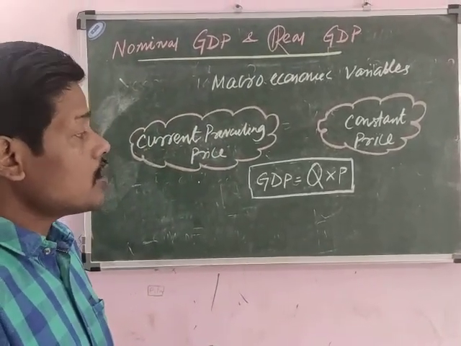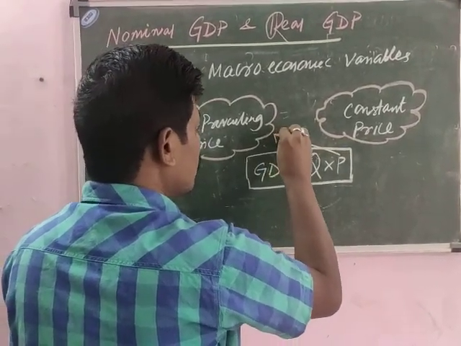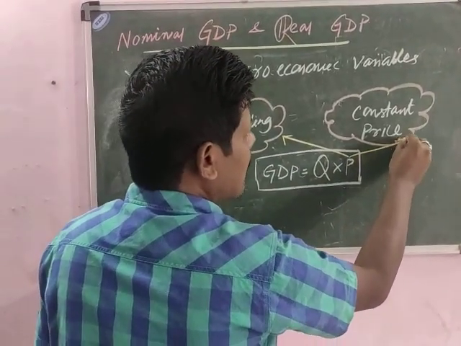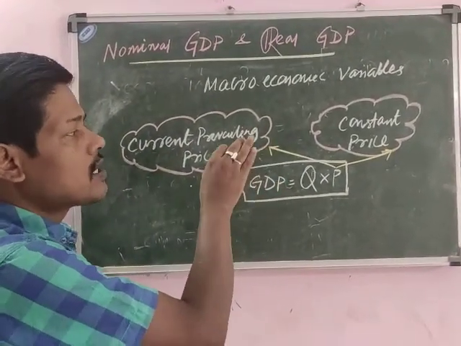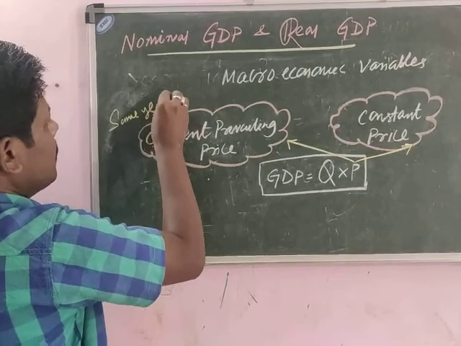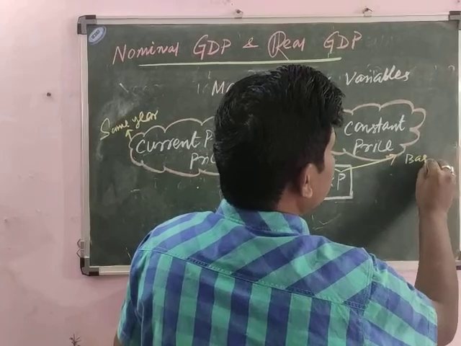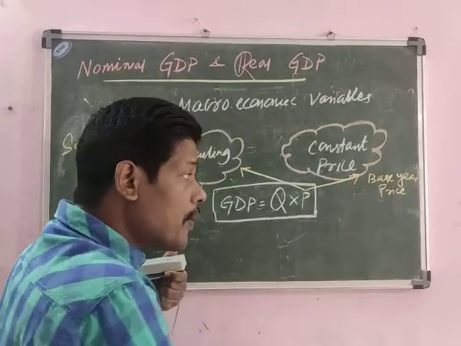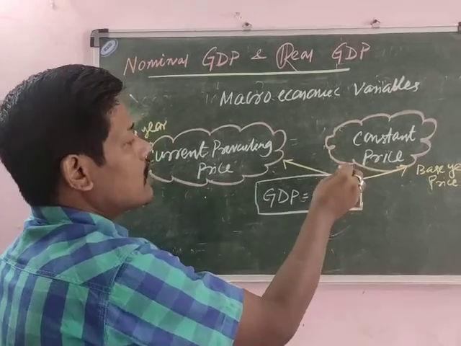But now friends, you see, this price, as I already told, may be your current prevailing price or may be your constant price. So now the question is, current prevailing price क्या है? The price prevailed in the same year. Then this constant price is also called the base year price. So base year क्या है? It is the year of reference, the year with reference to which we are evaluating the concept of GDP.